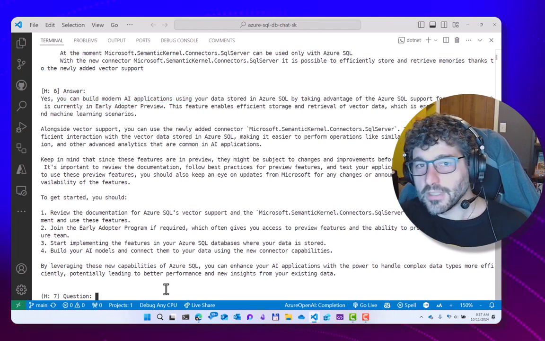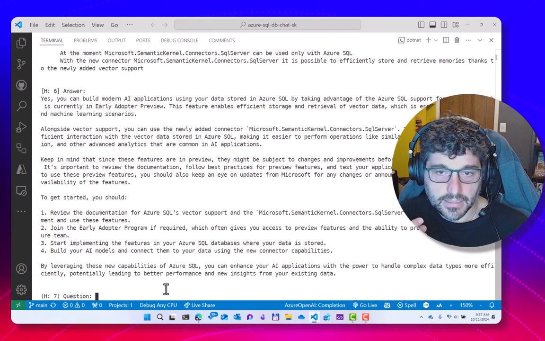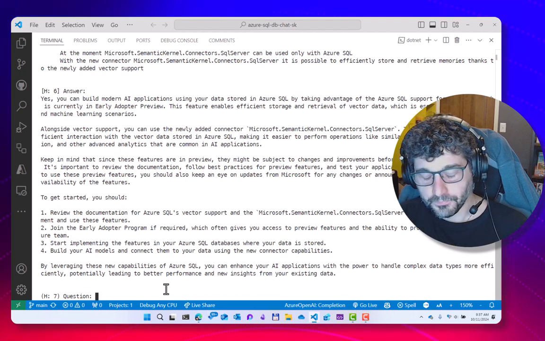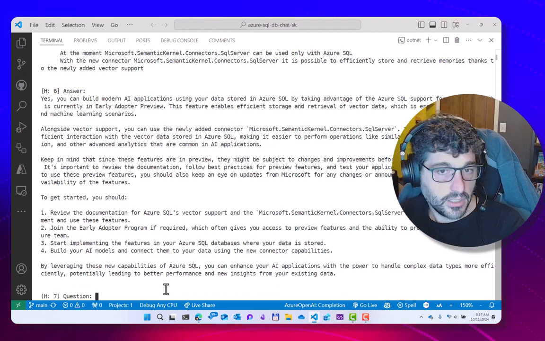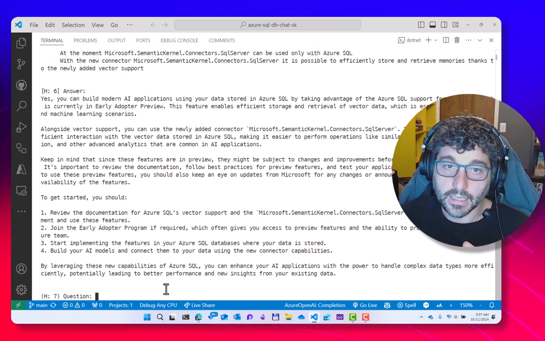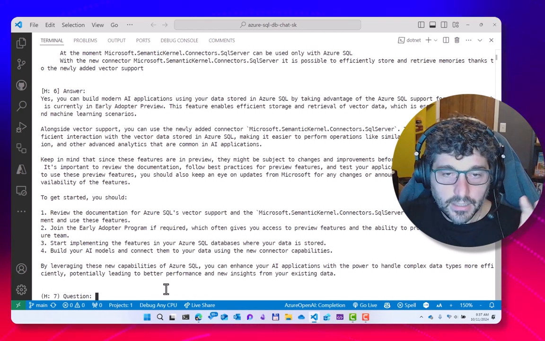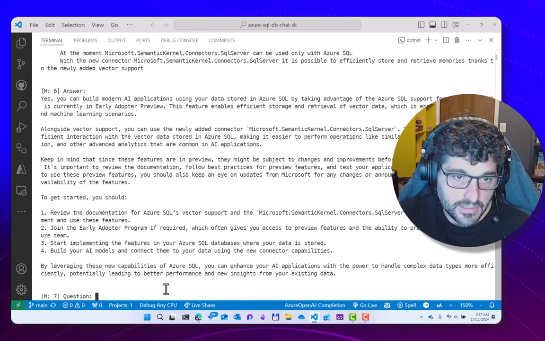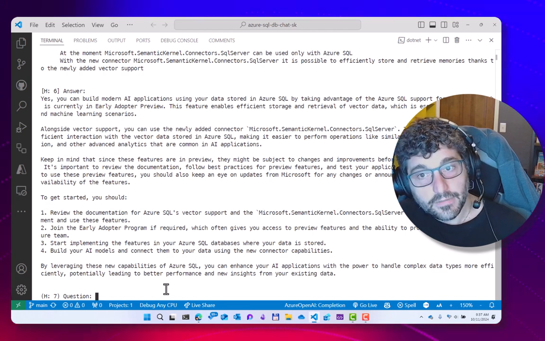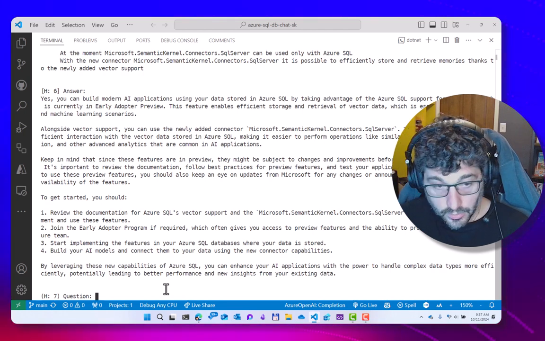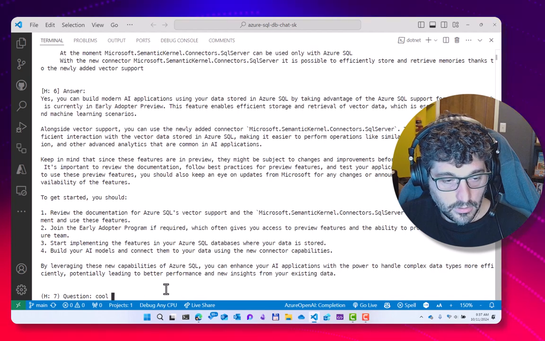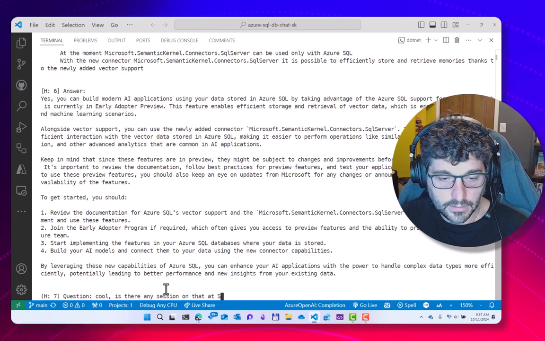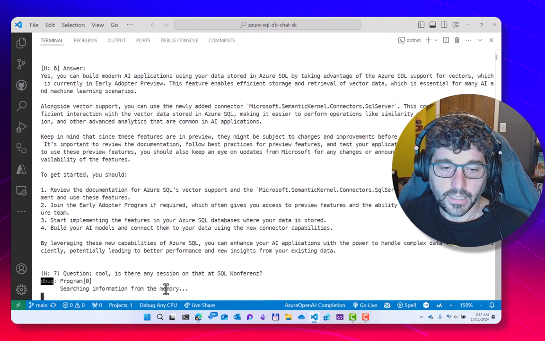Now, let's start to do something very interesting. As a human, I would just ask, okay, that's great, that's good information. Is there any session at the SQL conference that is related to that topic? That is something that you would normally infer automatically from the content. In this case, it's probably Azure SQL and AI. So let's see if the bot is able to do that too. So, is there any session on that at the SQL conference? And let's see.